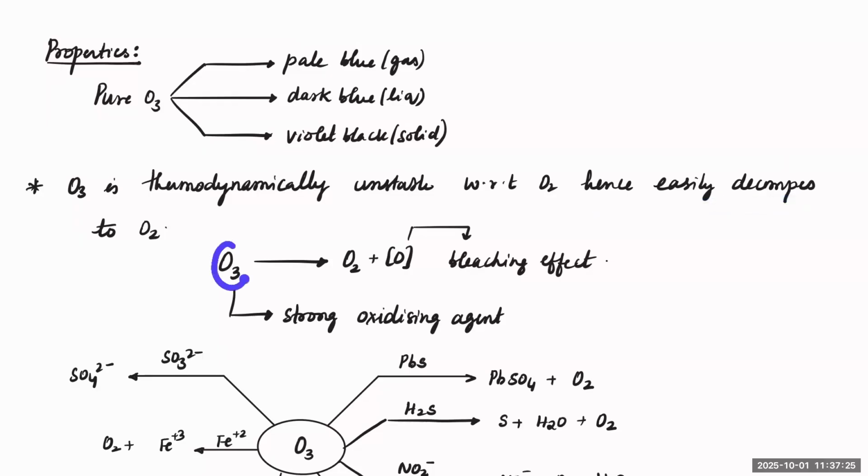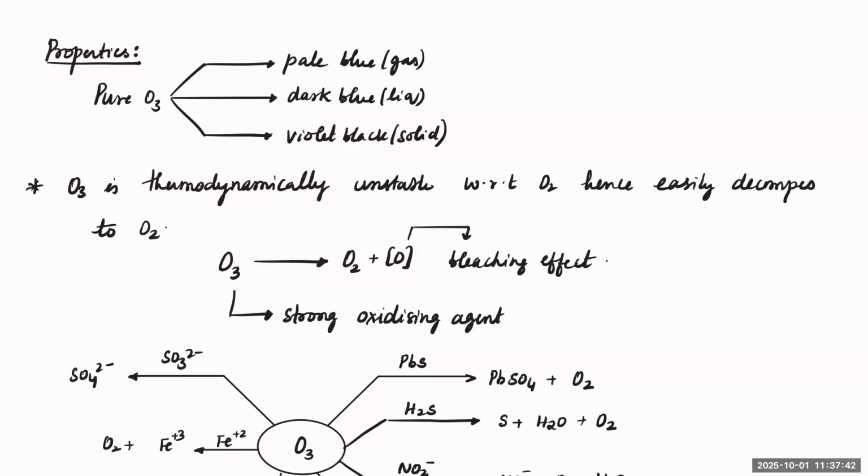What is the temperature for O3 to become solid? I think minus 40 degrees or something. Okay, not too low.